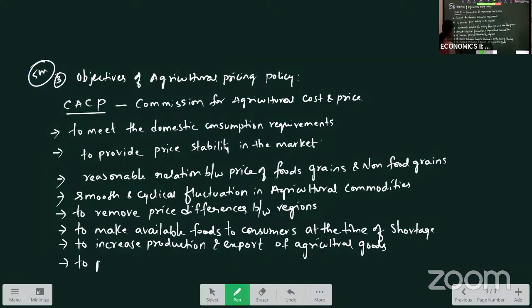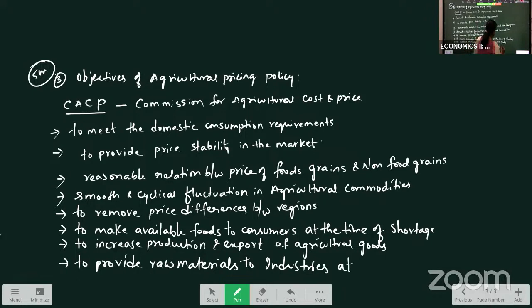To provide raw materials to industries at reasonable prices. So with these objectives, this agricultural pricing policy was introduced in our country.